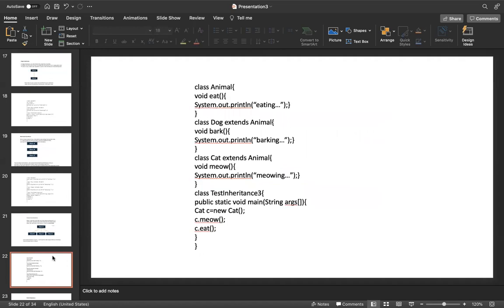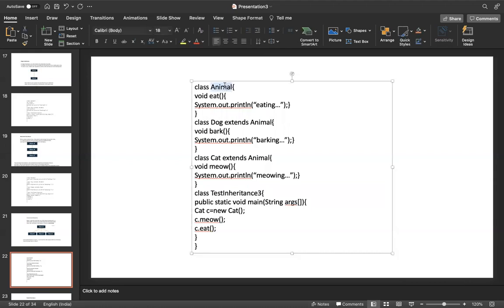See, this is the programming. There is only one parent, and it is extended by all the child classes. Animal is the parent, Dog is a child class, Cat is a child class. These two child classes extend the Animal parent class. This is hierarchical inheritance.